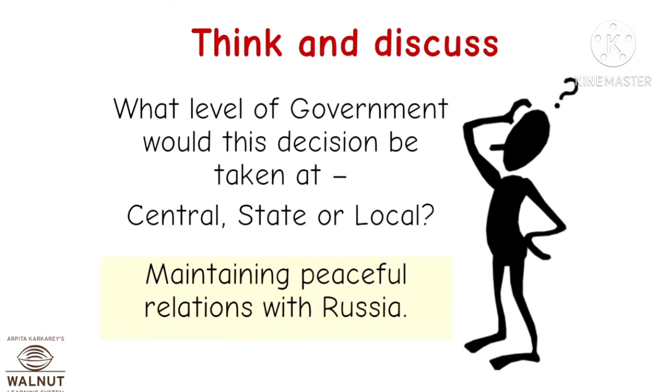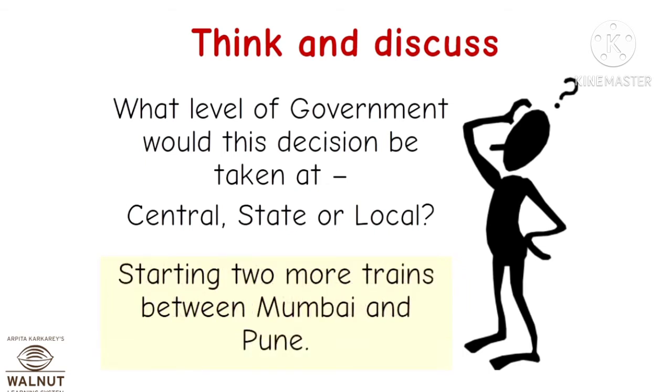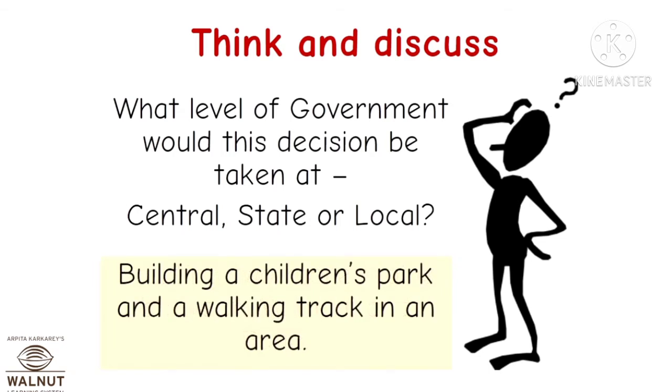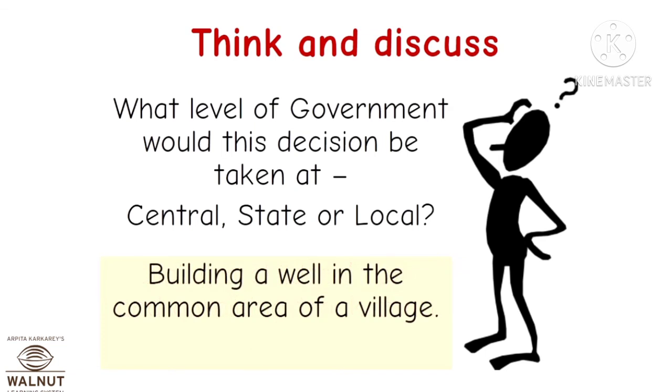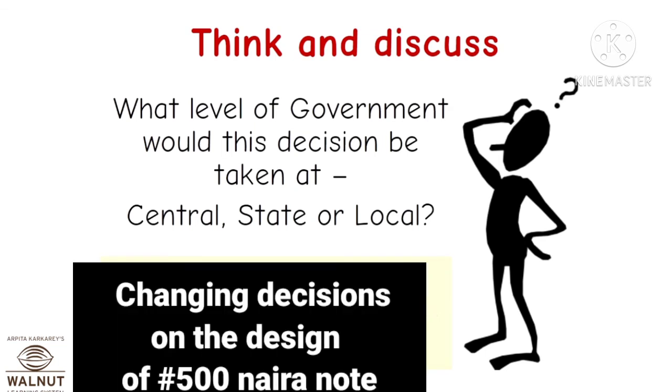Think and discuss. What level of government will this decision be taken at? Is it at the central, that's the federal government level, the state, or the local government? Maintaining peaceful relations with Russia or any country. Building a children's park and a walking track in an area, is it the job of the federal, the state, or the local government? Building a well in a common area of a village.